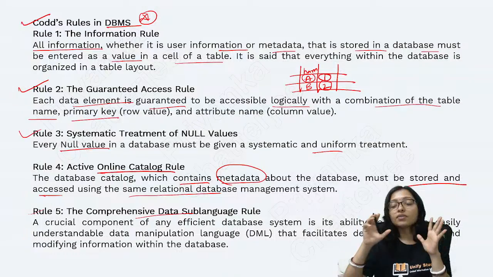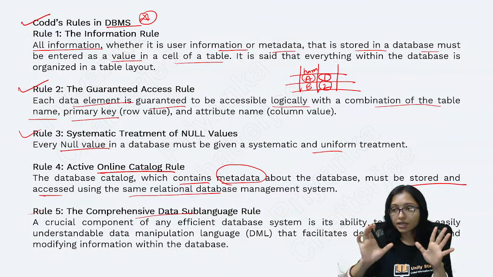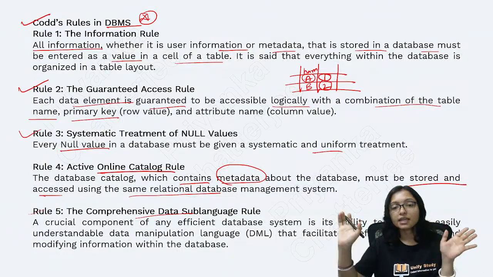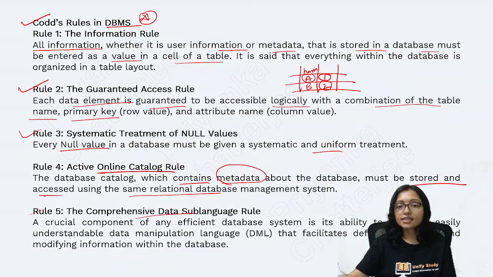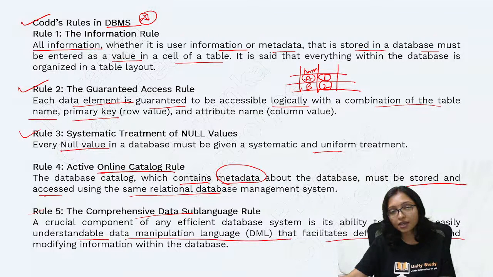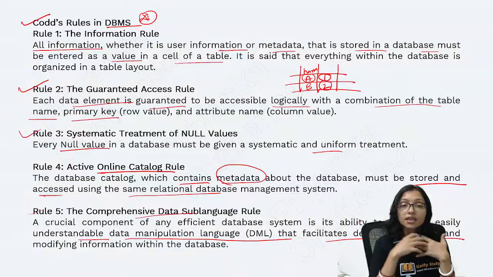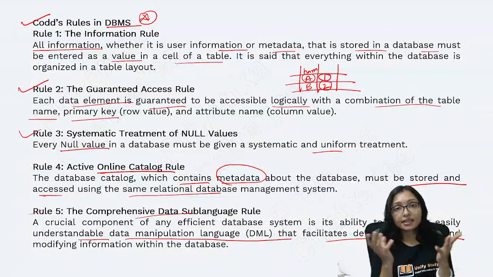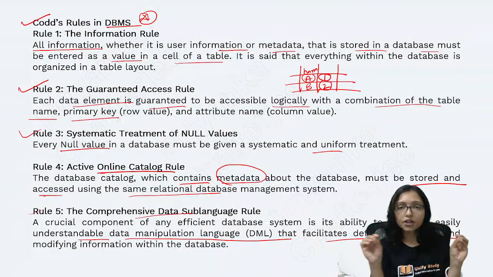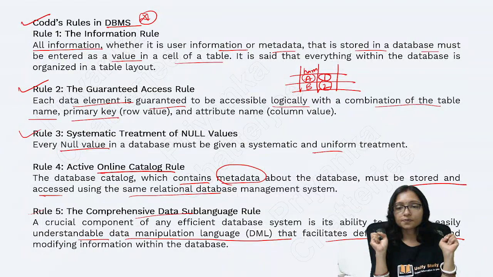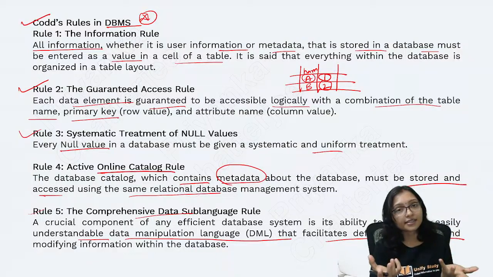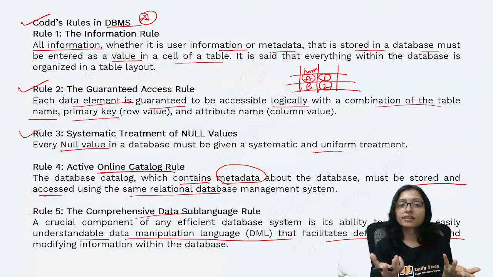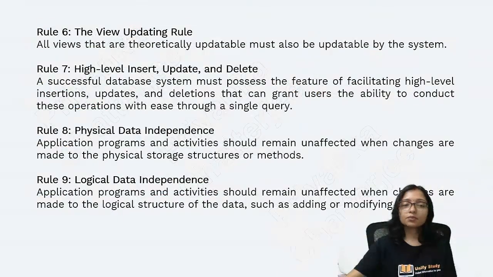Whenever you are doing the manipulation of the data, the manipulation should be in a correct way. This is the DML, an understandable data manipulation language that facilitates the query, because in SQL what we write is very similar to the English language. If you are not able to understand that language, how will we write the query? That's why this is rule 4.